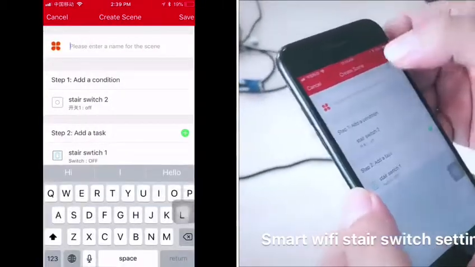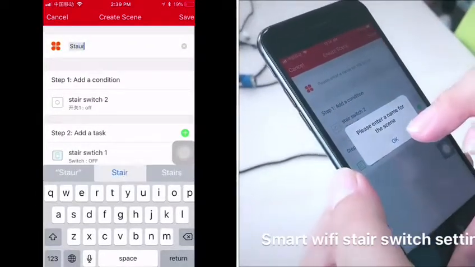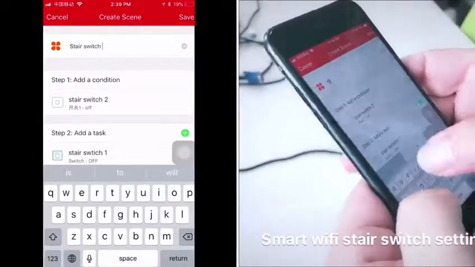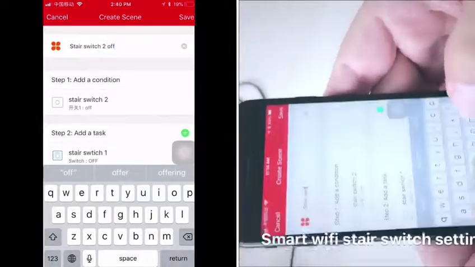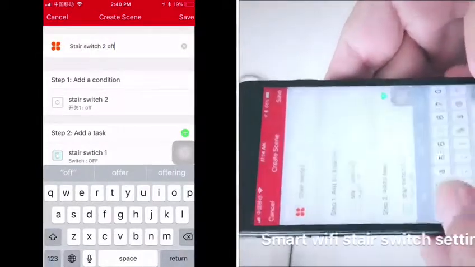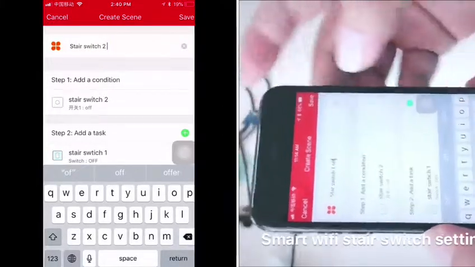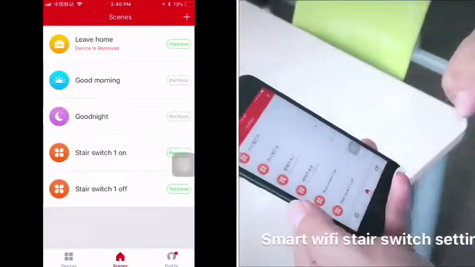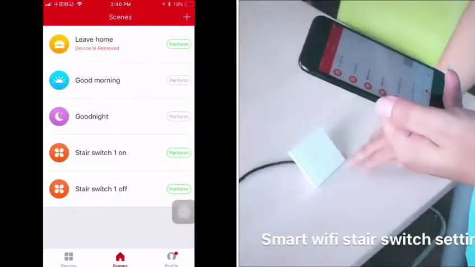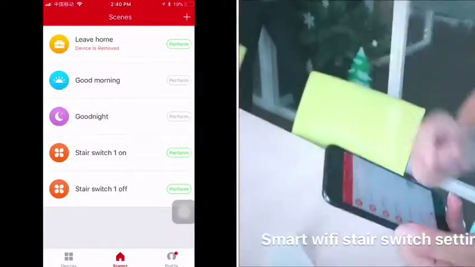Okay, this is condition 2. Enter name. Okay, Stair switch 1 off. Save. Okay, this is condition 2. Stair switch off. So when I switch it off, the light will go off.